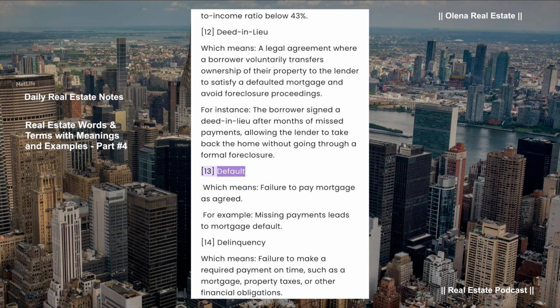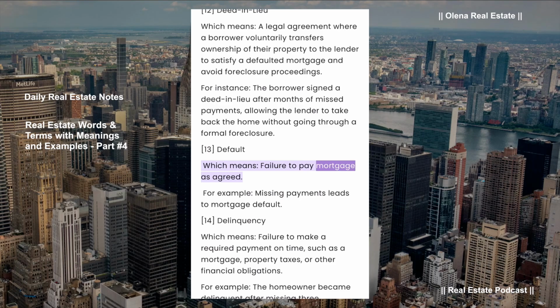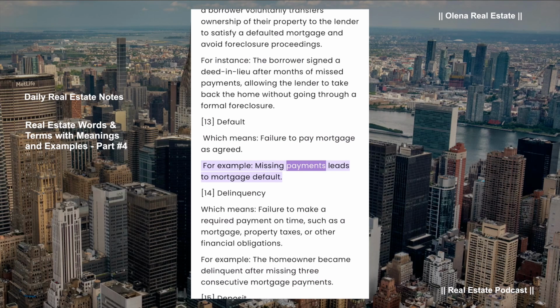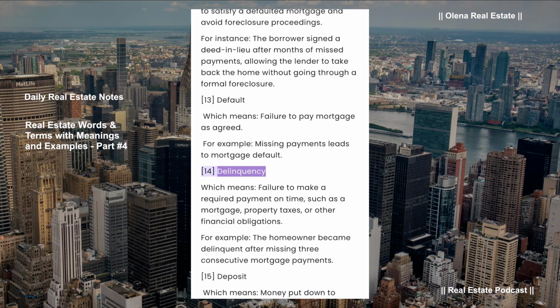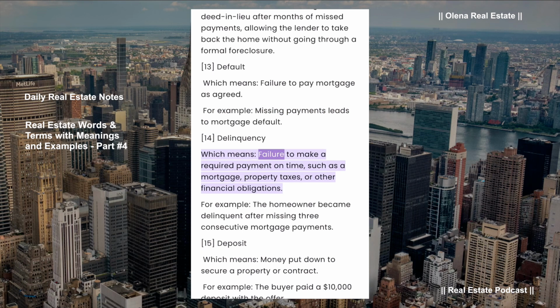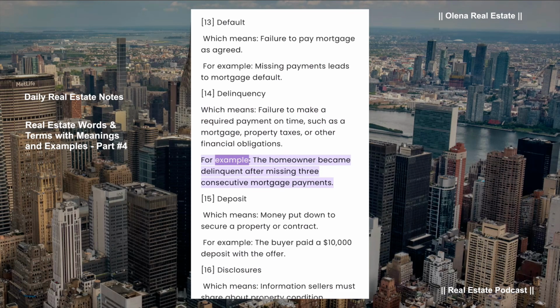Default, which means failure to pay mortgage as agreed. For example, missing payments leads to mortgage default. Delinquency, which means failure to make a required payment on time, such as a mortgage, property taxes, or other financial obligations. For example, the homeowner became delinquent after missing 3 consecutive mortgage payments.